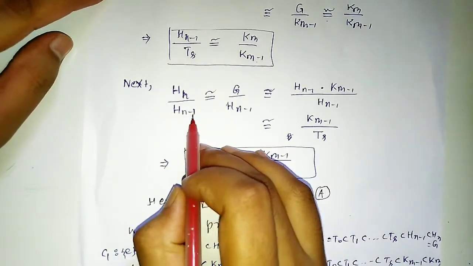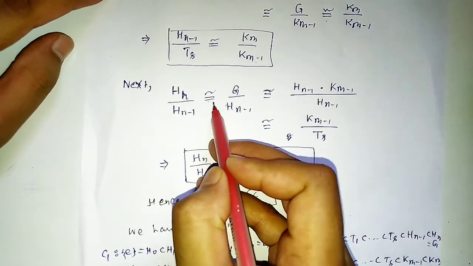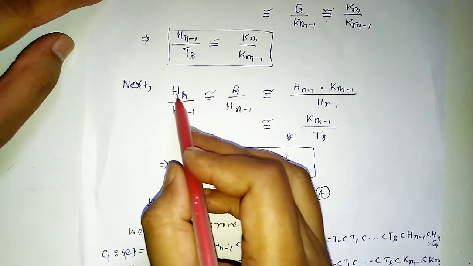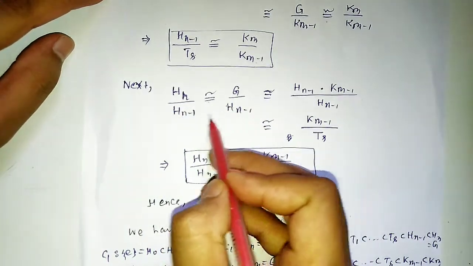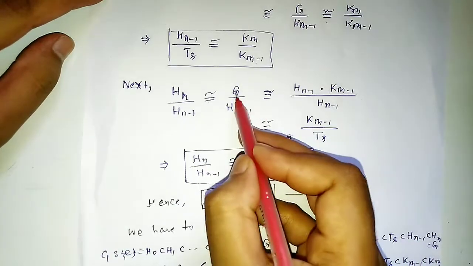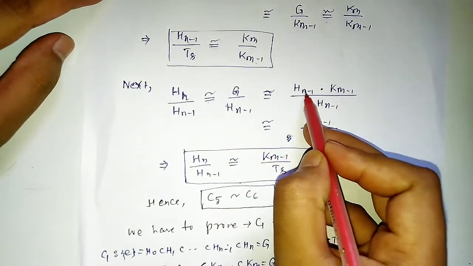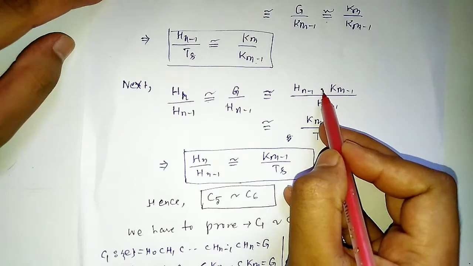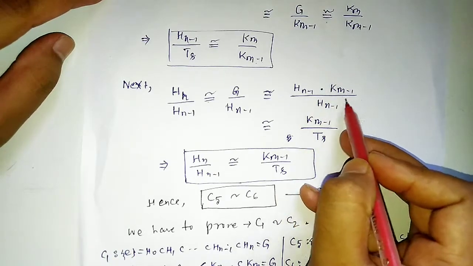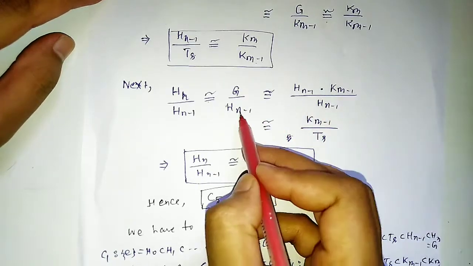Hn upon Hn minus 1 will be isomorphic to G upon Hn minus 1, because here Hn is equal to G, and G is equal to the product of these two maximal normal subgroups, Hn minus 1 into Km minus 1, upon Hn minus 1.